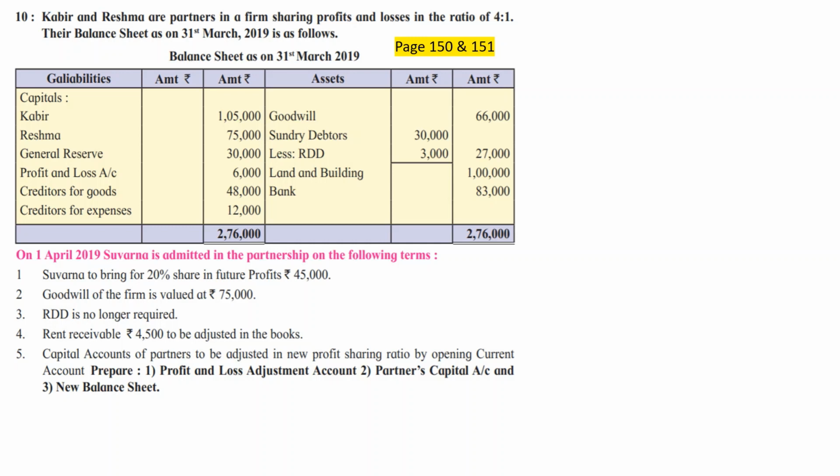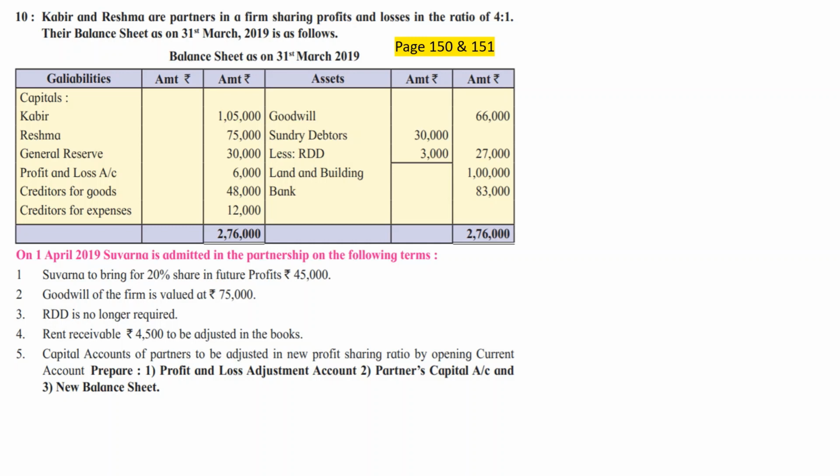So they have told Suvarna is bringing 45,000 and that is for 20% share in the future profits. Goodwill of the firm is valued at rupees 75,000. Be careful. The problem has given you the figure of goodwill of the firm. RDD is no longer required. Rent receivable is rupees 4,500 to be adjusted in book.